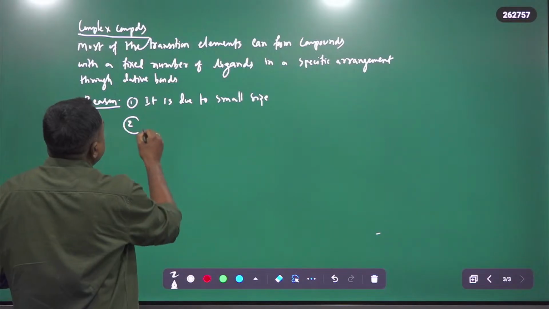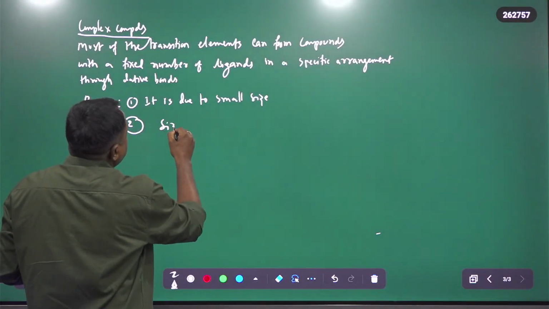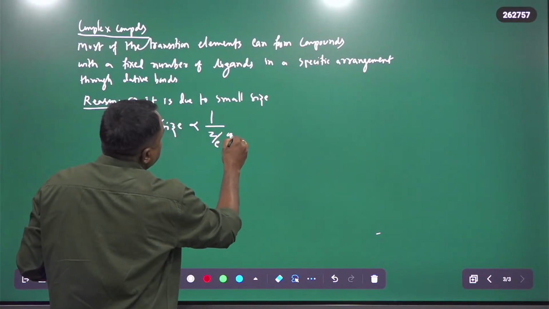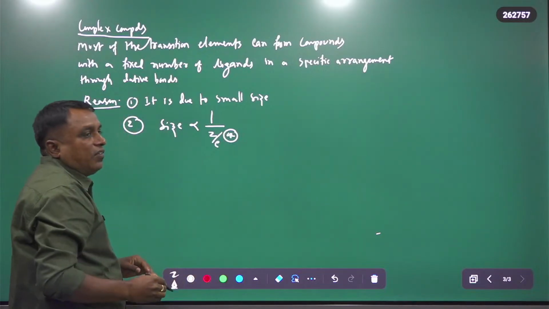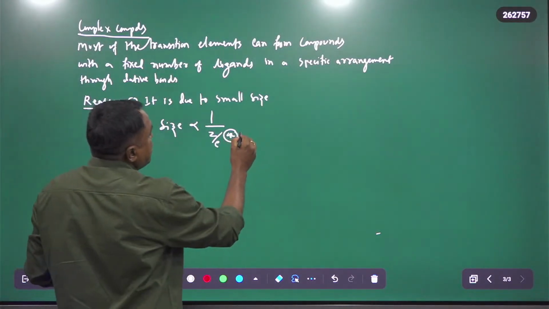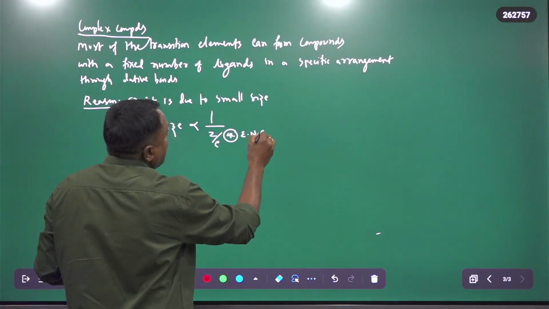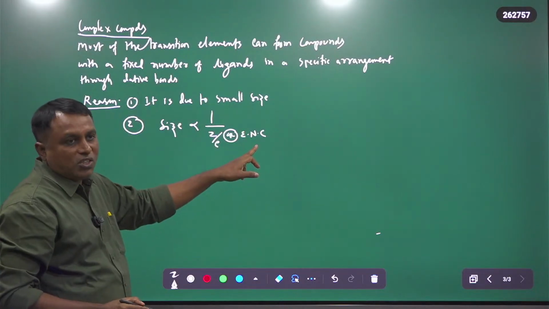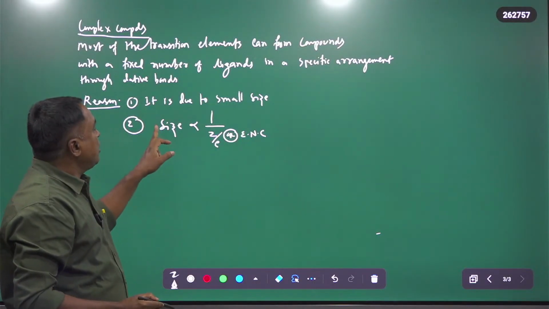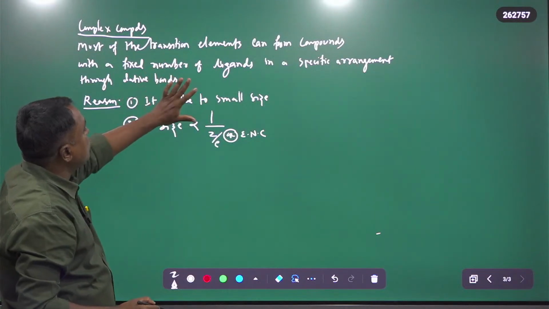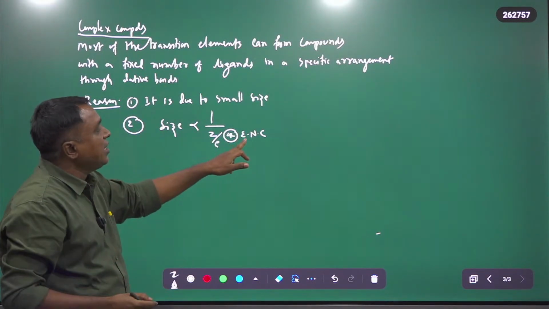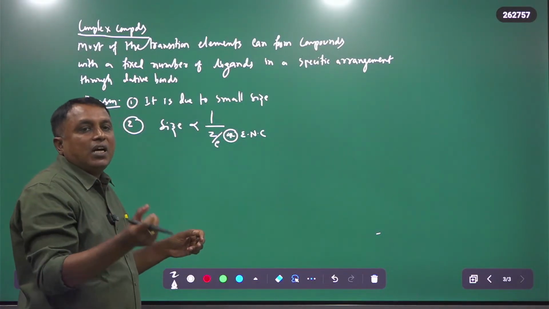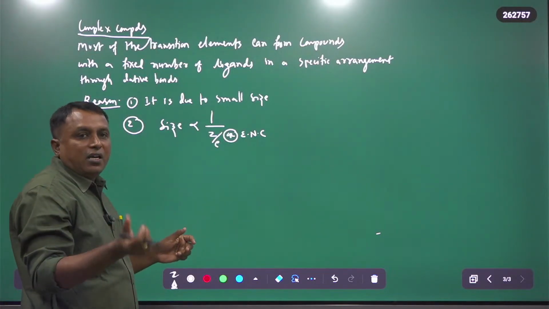Size is inversely proportional to Z by E, which is the effective nuclear charge. So the smaller the size, the greater the effective nuclear charge. Therefore, transition elements having small size have greater effective nuclear charge, so they can attract the lone pair electrons from the ligands very easily.